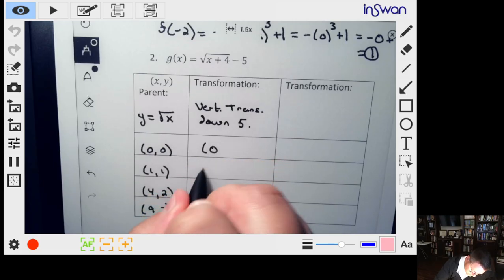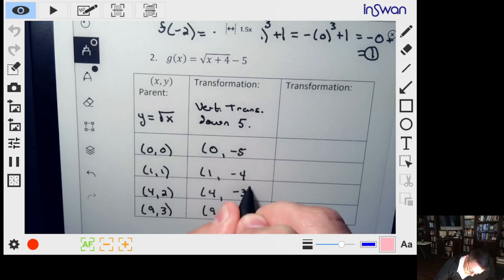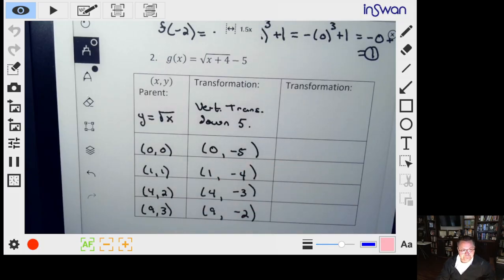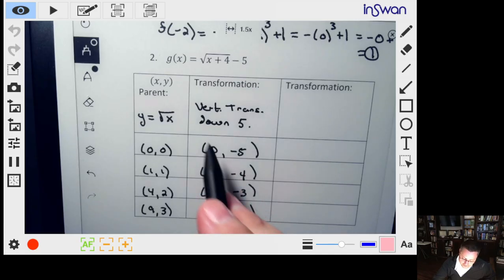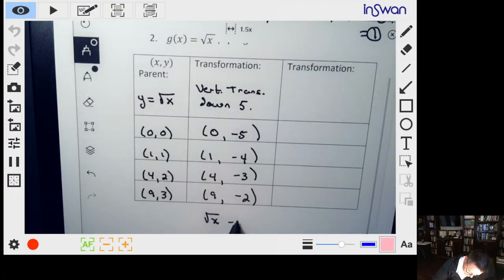So we're not going to change the x values. Just going to change all the y values. So they're all going to go down 5. So -5, -4, -3, -2. The function that we just graphed here, by the way, is the square root of x minus 5. Okay, so without the 4 in it. So this is what we just plotted. So again, if you take any of these numbers and plug them in, like if you take 4, the square root of 4 is 2. 2 minus 5 is a -3.